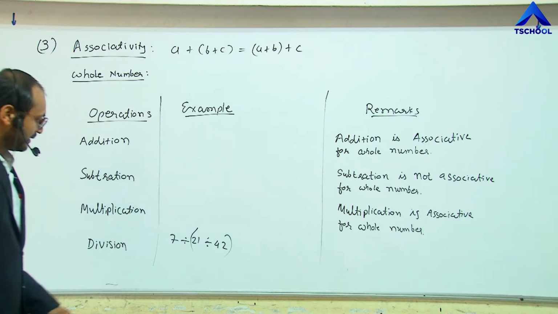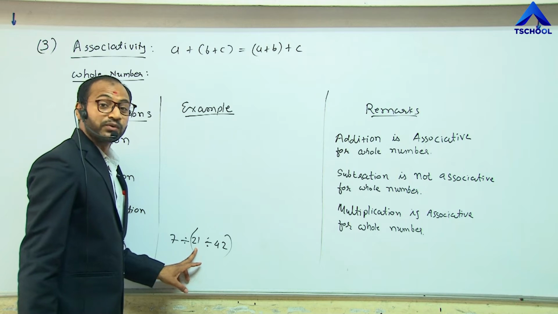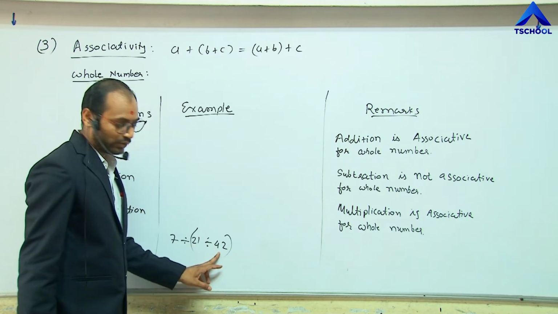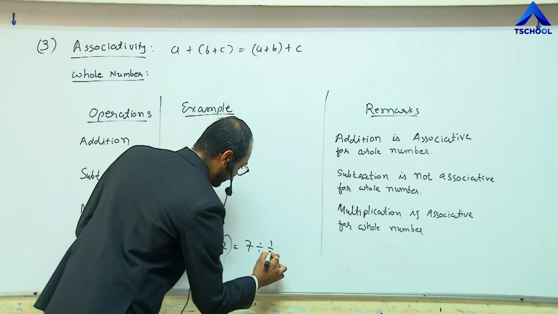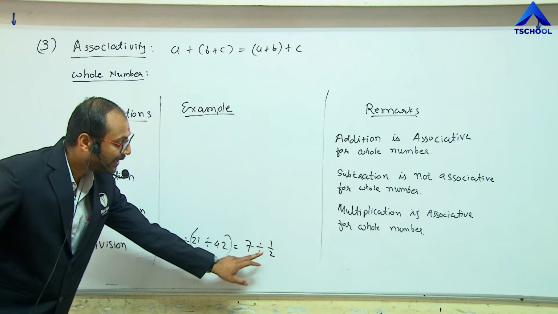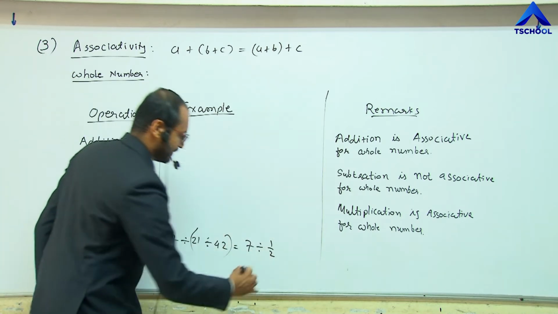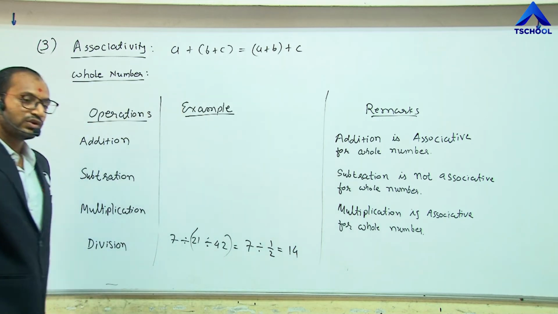What is the answer? 21 divided by 42 gives 1 upon 2. Here the answer is 7 divided by 1 upon 2. Now 7 divided by 1 upon 2, that means the division goes in numerator. That means 7 multiplied by 2, which is 14, is your answer.